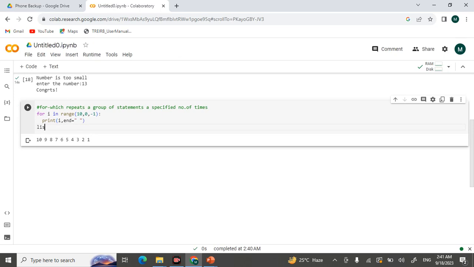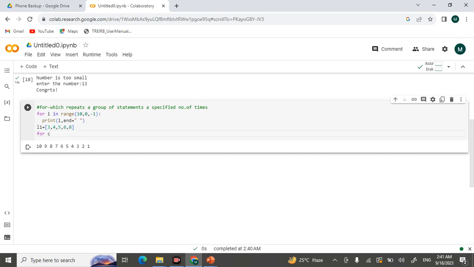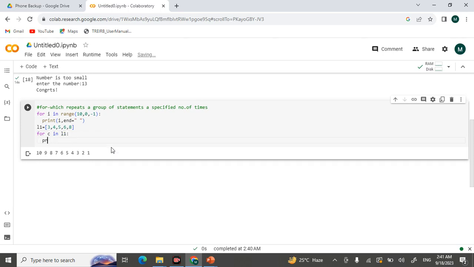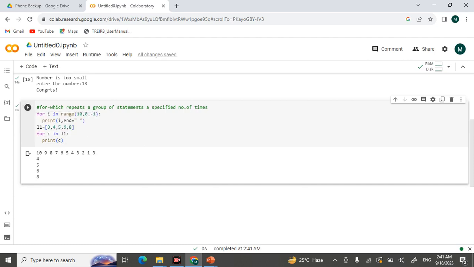We can also use a for loop for other data structures like a list. Now I have a list of numbers. I'm just taking the values. It is an array of elements, a list is like that. If we want to traverse a list, we can use for c in L1. It keeps on iterating, print c, and it's printing it. A for loop is an iterative statement that we can use for any data structure like list, tuple, dictionary. Okay, this is the usage of the for loop.